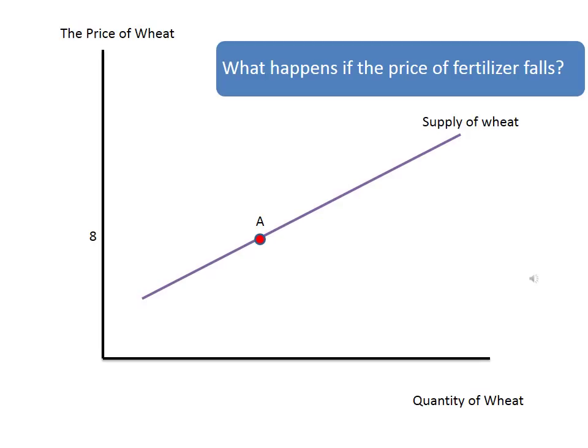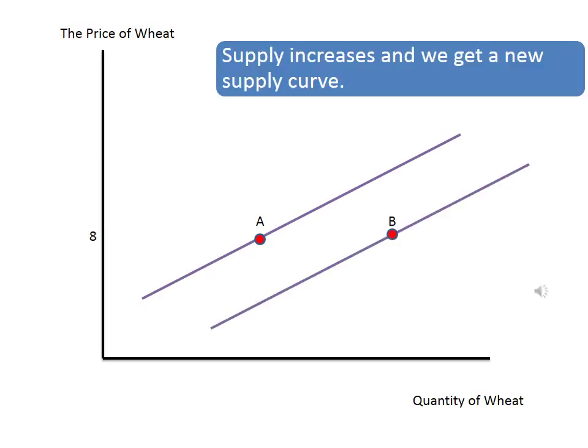A supply curve is two-dimensional. We're only allowed to change two things as we move along it. And those two things are the price of that good and the quantity of that good. So if we change something else, we need an entirely new supply curve. So if we change the price of fertilizer, we have to move to a new supply curve for wheat. So if the price of fertilizer falls, we move from point A to point B, where point B is on an entirely new supply curve.